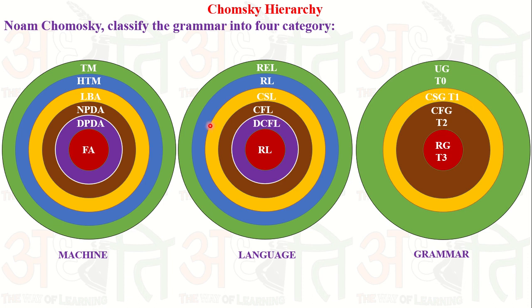Similarly, context-sensitive grammar is a type 1 grammar, and it generates a context-sensitive language, and the automata which accepts this language is known as a linear bounded automata. Similarly, unrestricted grammar, or type 0 grammar, generates a recursive language or recursively enumerable language. The machine that accepts the recursive language is known as a halting Turing machine, and the recursively enumerable language is accepted by a Turing machine.